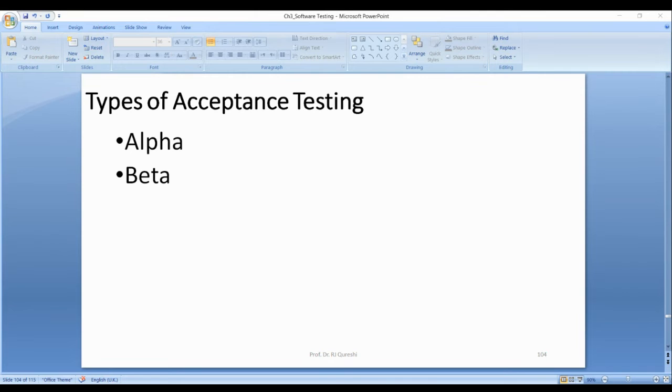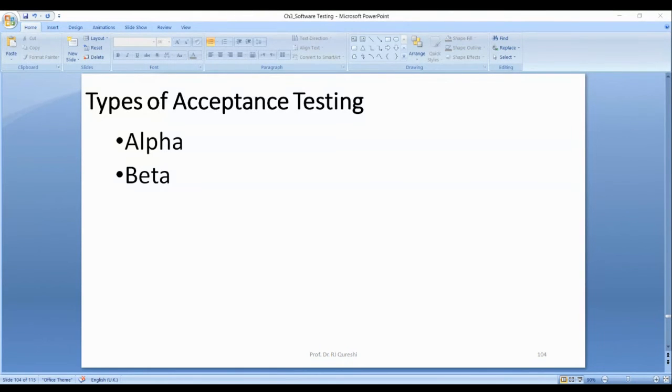Very good. Alpha is called control testing. But what is the difference? Very good.